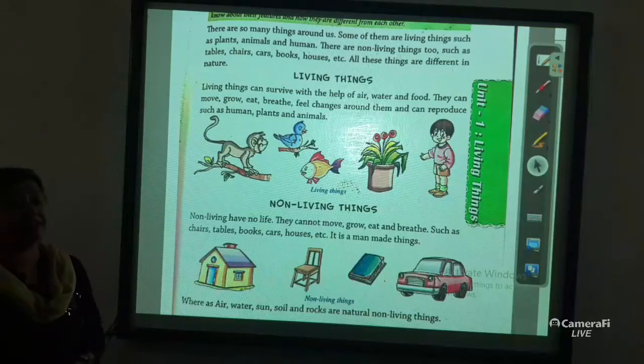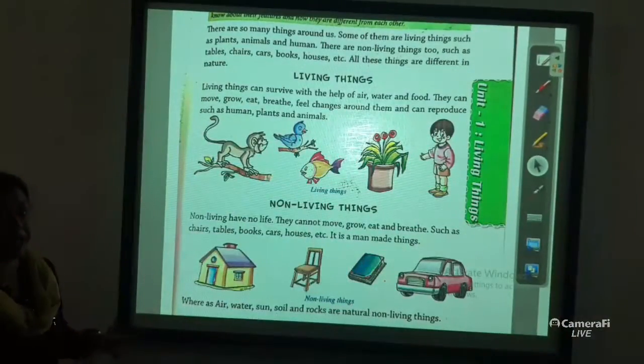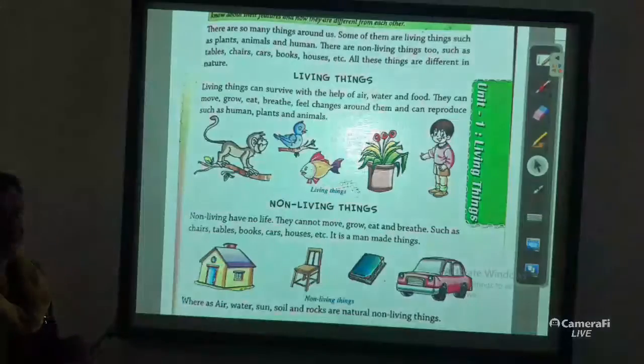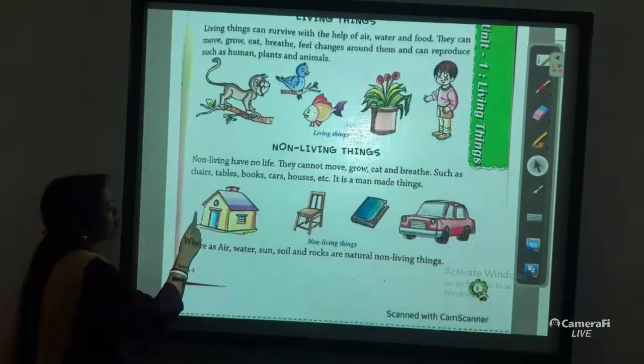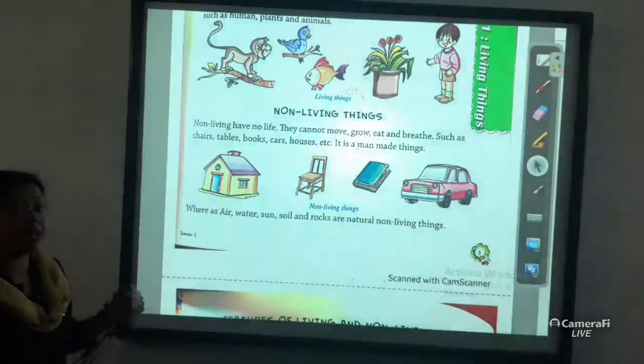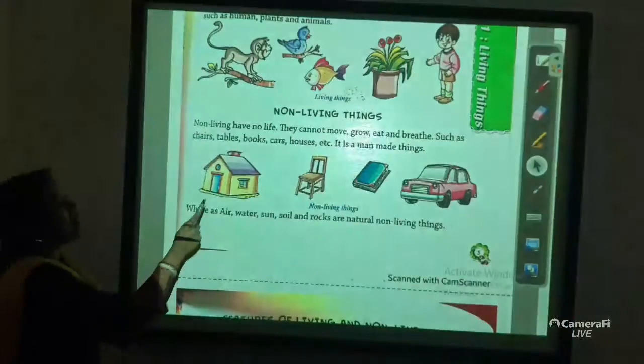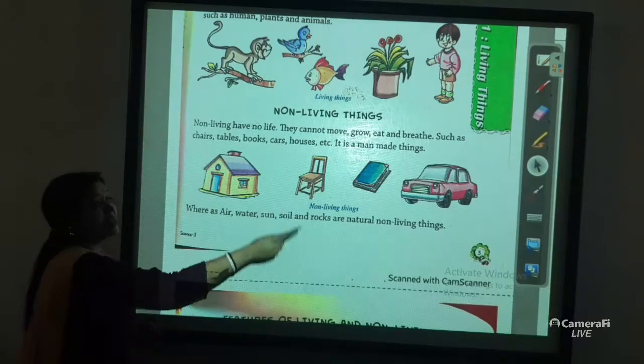Now the non-living things are again differentiated into two categories. One is man-made non-living things, and the other is natural non-living things. What are man-made non-living things? They are the non-living things which are made by man, like house, chair, books and car.